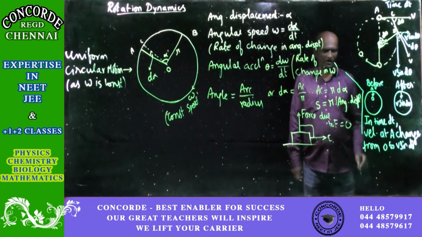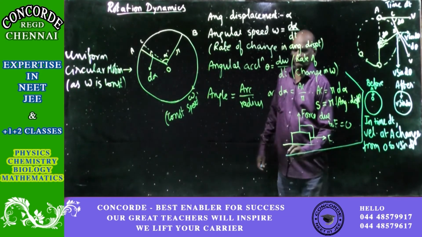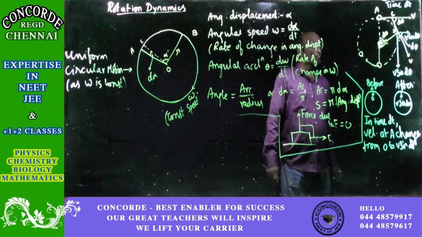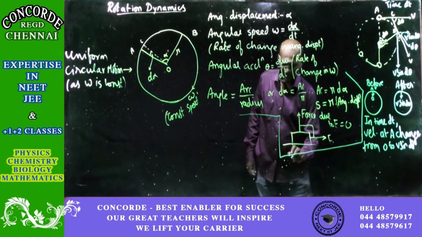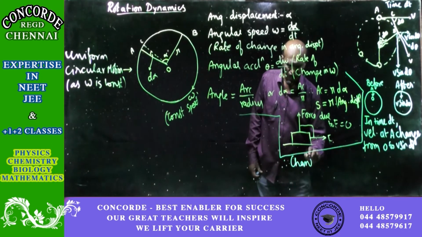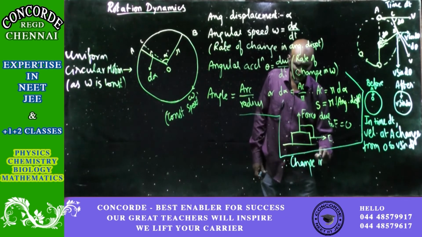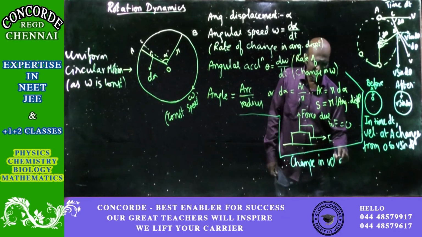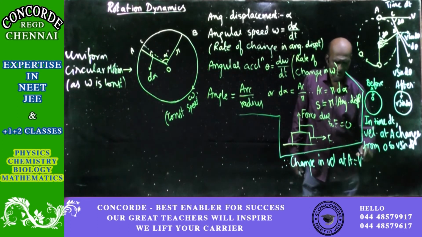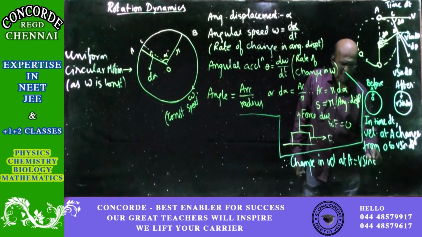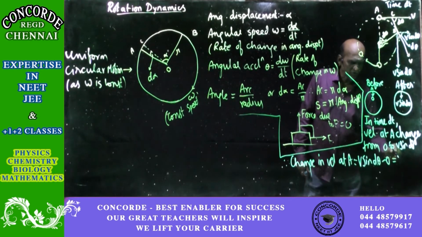So what we will now get is the change in velocity at A. Therefore, the change in velocity at A is equal to v sin d theta minus 0, which is equal to v sin d theta.